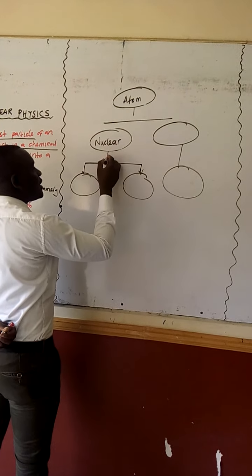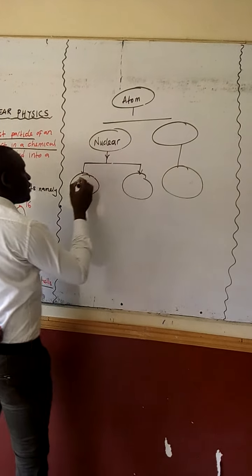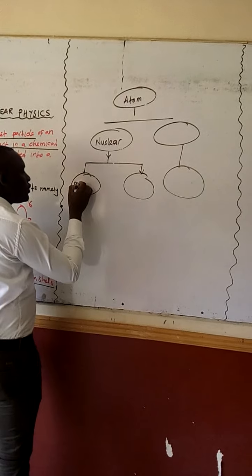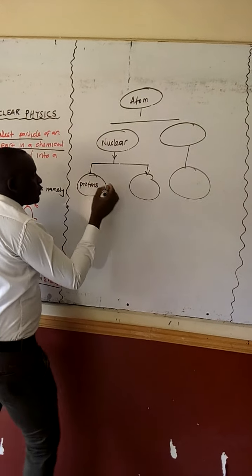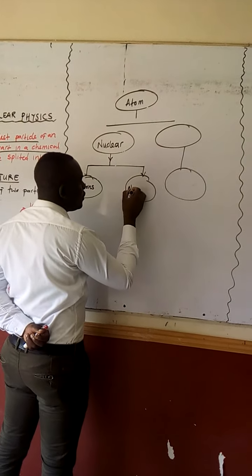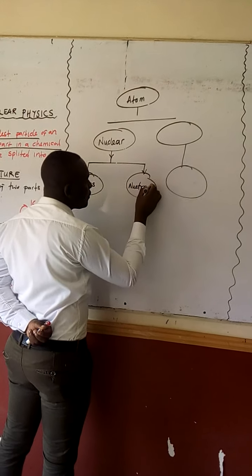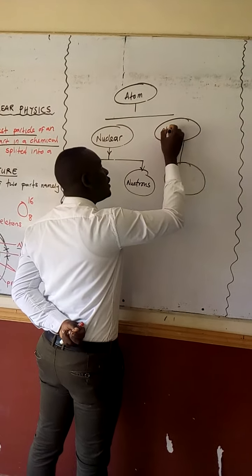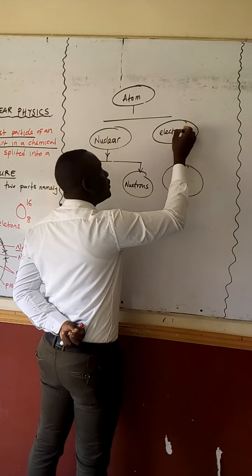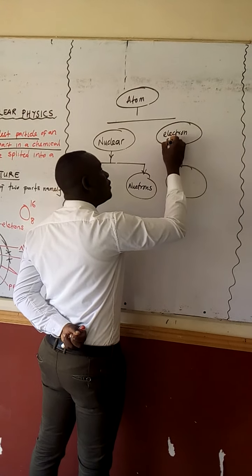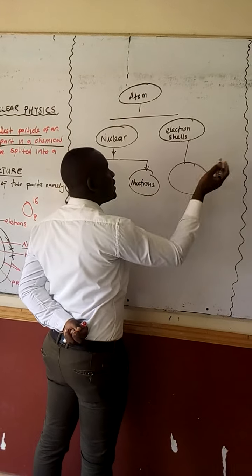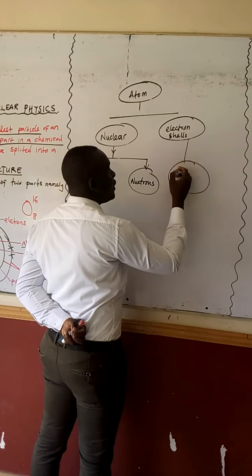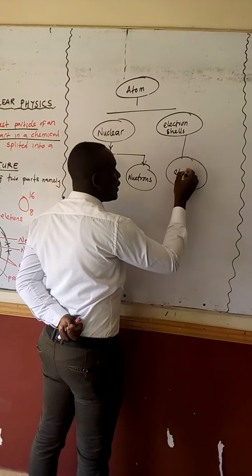The nucleus is made up of two things. What are the two things? We have what we call protons, then we have what we call neutrons. Then here we can have the electron shells or valence shells, and here we can have what we call electrons.